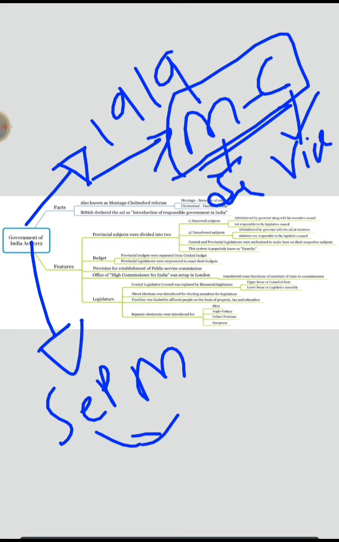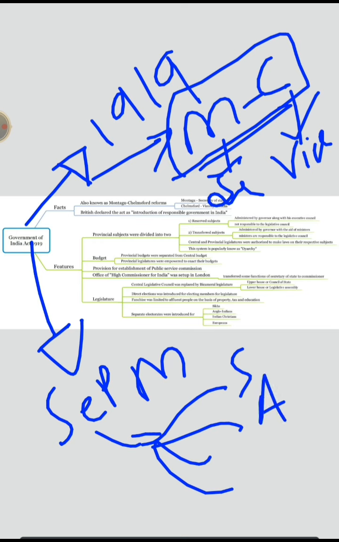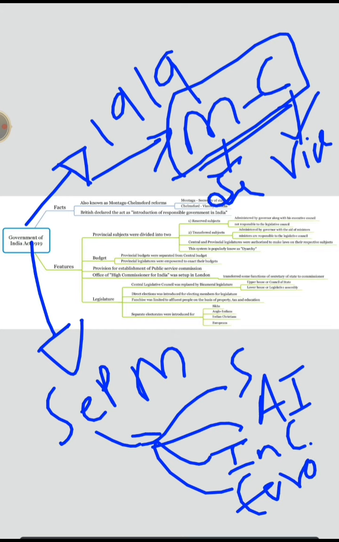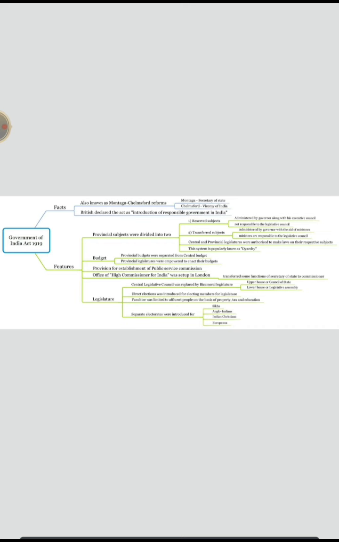Now they were extended to Sikhs, Anglo-Indians, Indian Christians, Europeans. This is very bad. And next, it introduced the Office of High Commissioner for India.